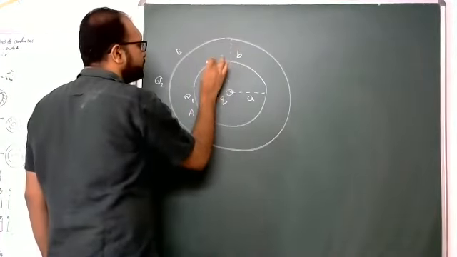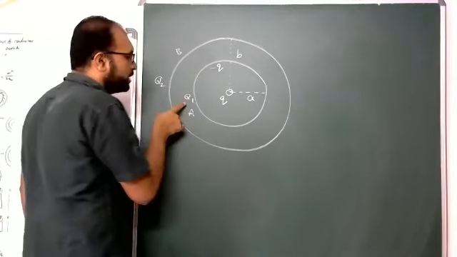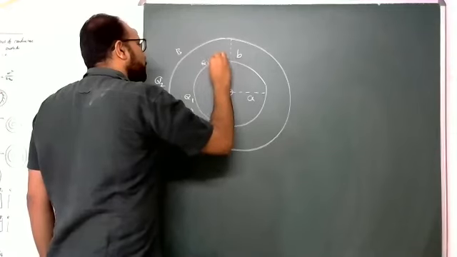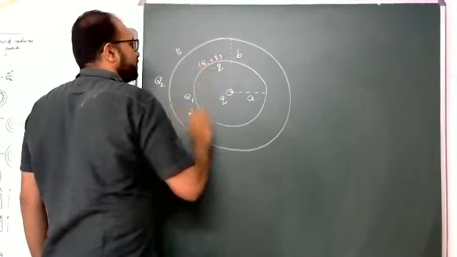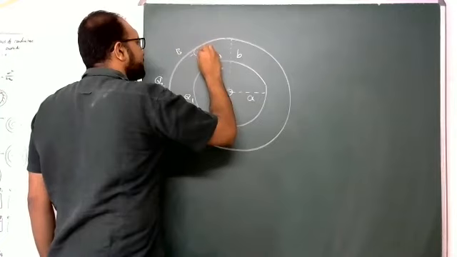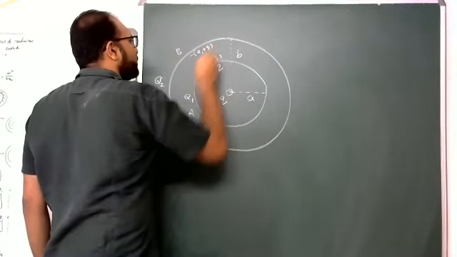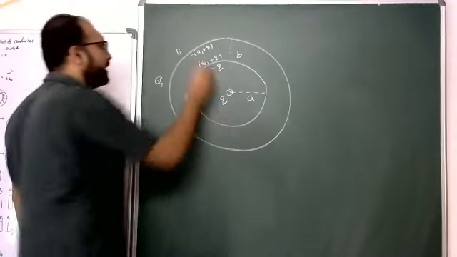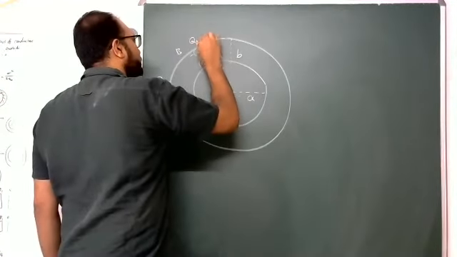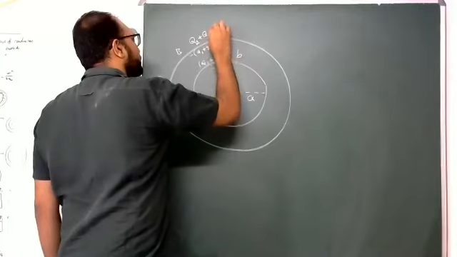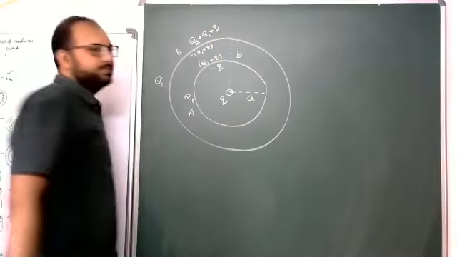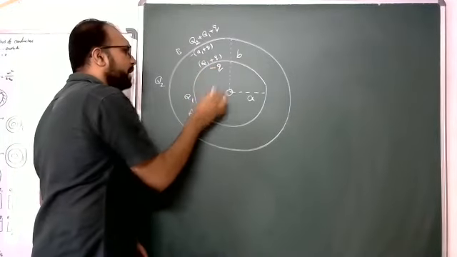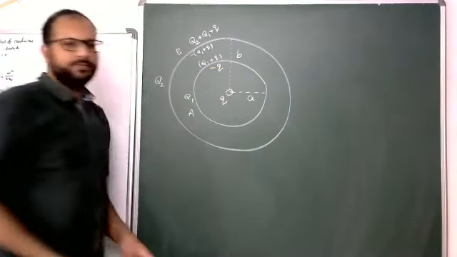Minus Q on the inner surface of A. Total charge on A is Q1, so the outer surface of A has Q1 plus Q. Again, on the inner surface of B, minus of Q1 plus Q. But here the total charge is Q2, so the outer surface of B has Q2 plus Q1 plus Q.